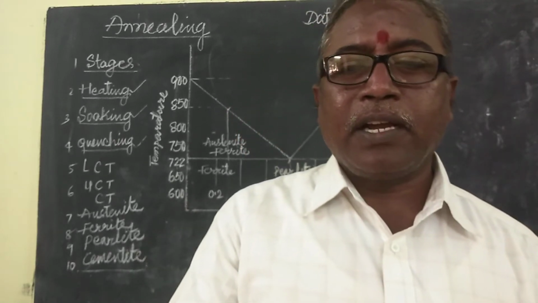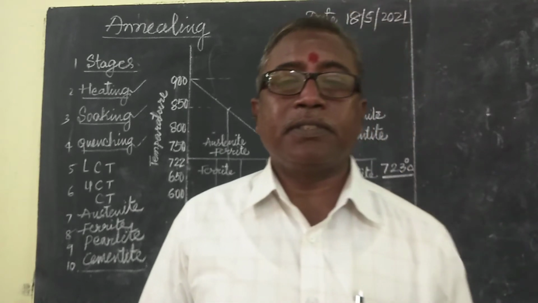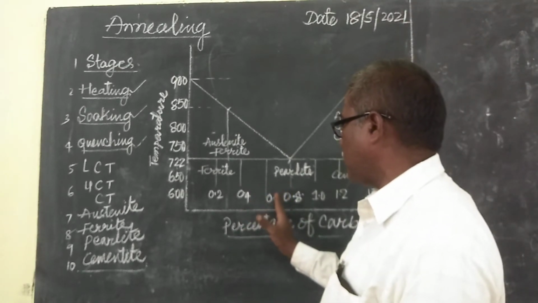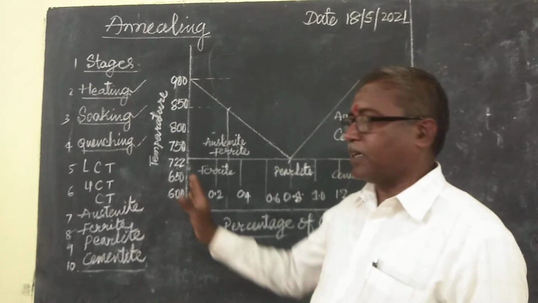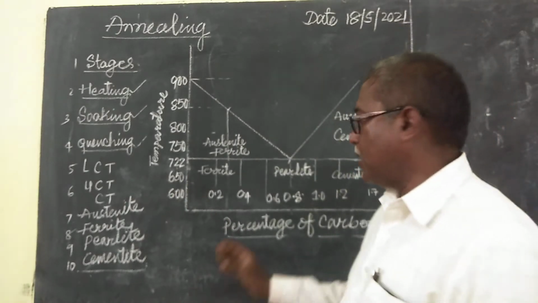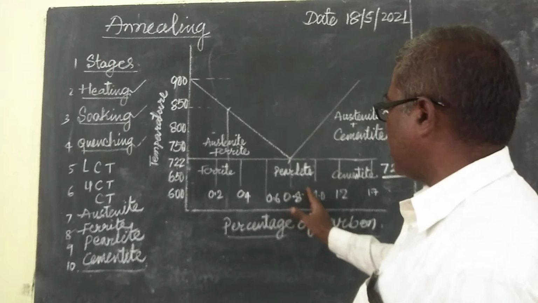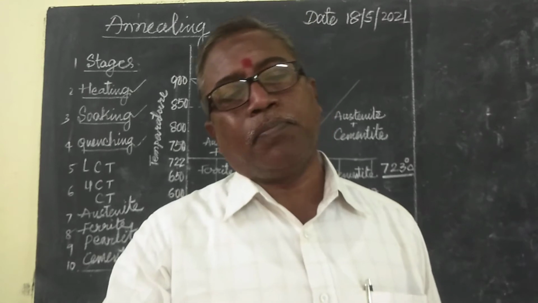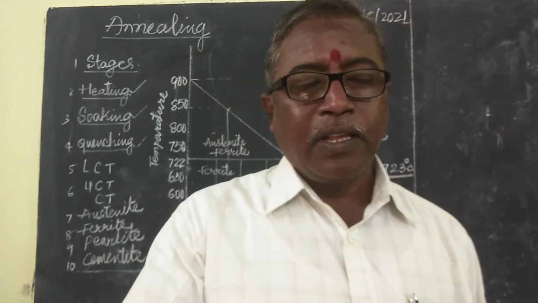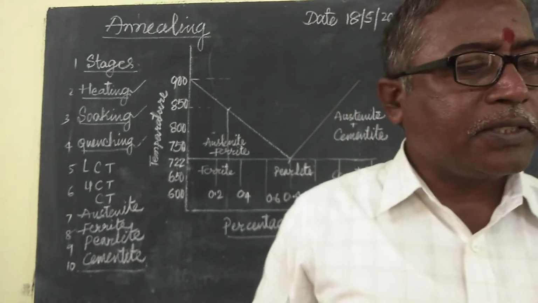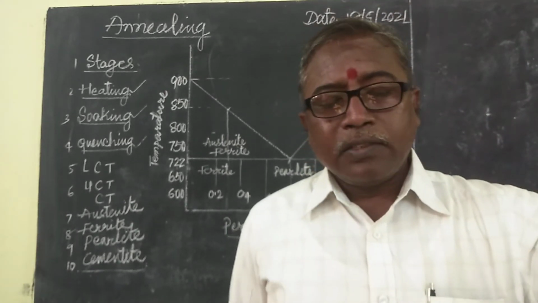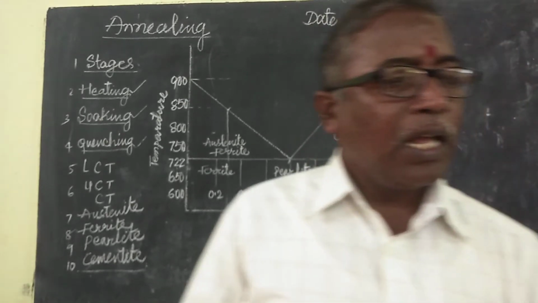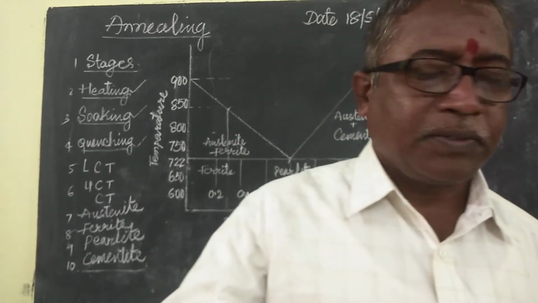Do you know what the hypoeutectoid steels are? Hypoeutectoid steels are less than 0.84% carbon. Then 0.84% up to 1.7% are hypereutectoid steels. For hypoeutectoid steels, heat 30 degrees to 50 degrees above the upper critical temperature.